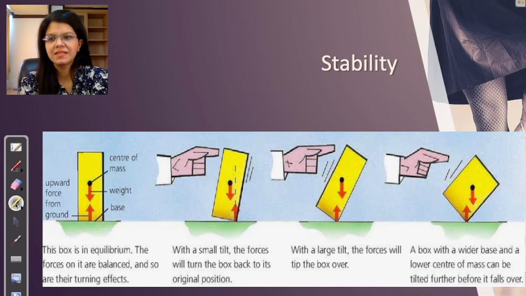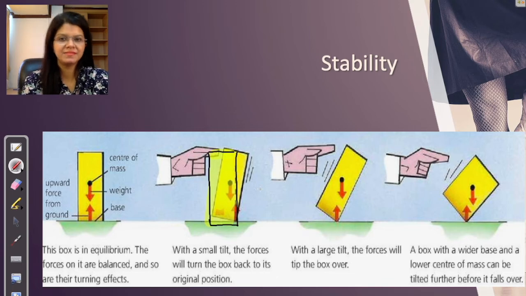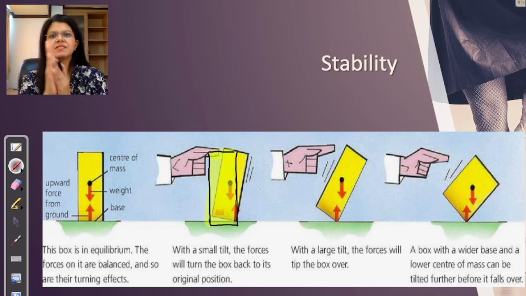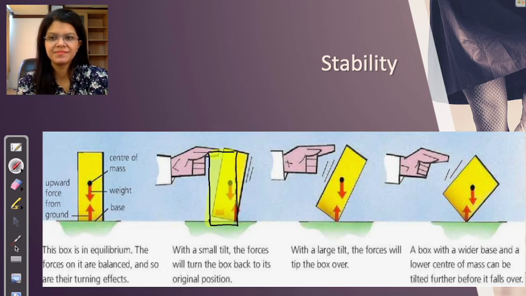So what they are talking about, the box will again stand back. If you are giving it a very small push and removing the push, it will again stand. Give it a push. If this is your box, give it a small push, it will stand back. But if you give it a large push, it will topple.